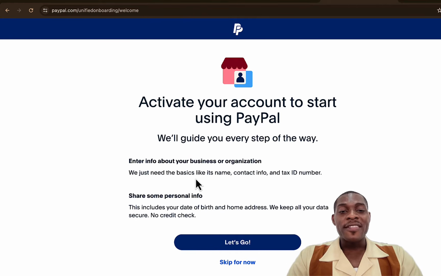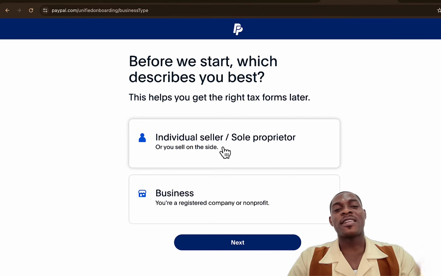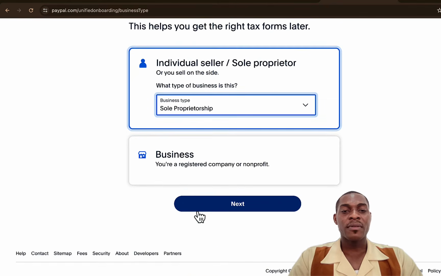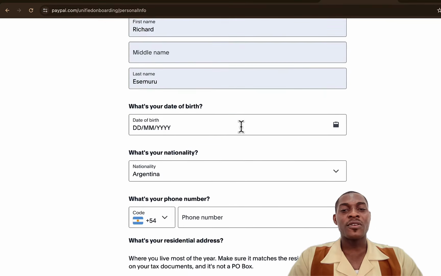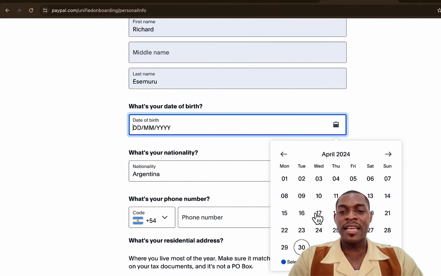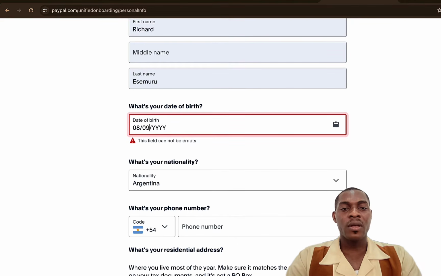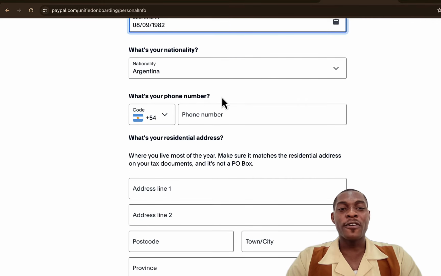So after this point, you can decide to put in your business information, or you can just click skip for now. But because you are creating a real account, click on let's go, and then you fill in all those information. So as an individual, business type, sole proprietorship, and then click on next. And then you put in the name and your date of birth. Now I'm just going to put in any date of birth here: 0808 1982. Then nationality Argentina.